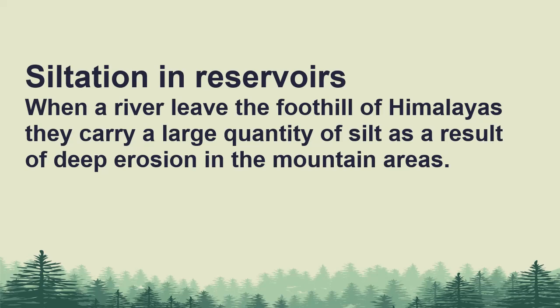Siltation also decreases the life of any dam or reservoir. The storage capacity of the reservoir of the Chashma barrage has also come down to 42% of its capacity. Before the Tarbela Dam, Jinnah barrage and Chashma barrage were built, it was estimated that the river Indus at Kalabagh carried 1,115 tons of silt and sediment per square kilometer of the reservoir, much of which used to be laid on floodplains during the flood.